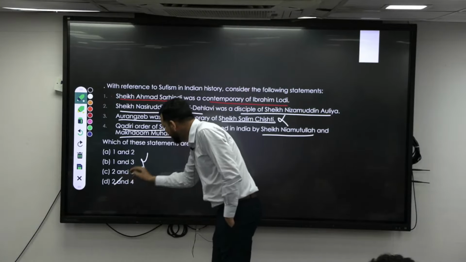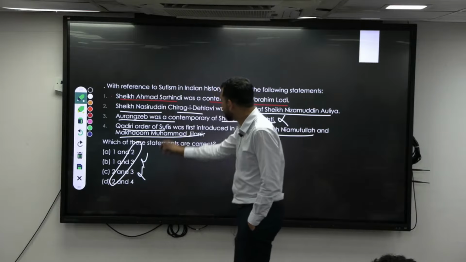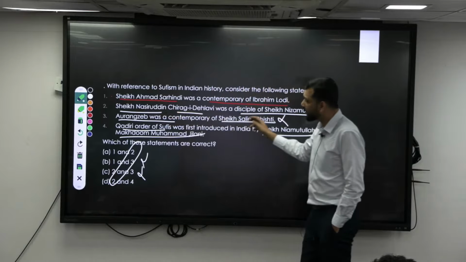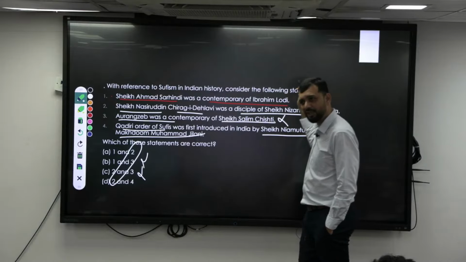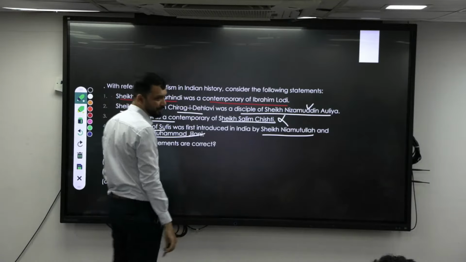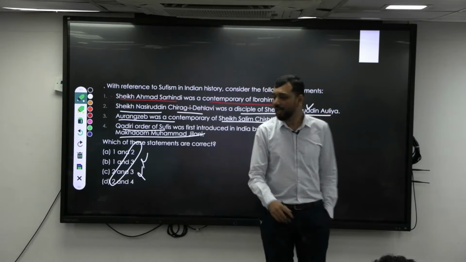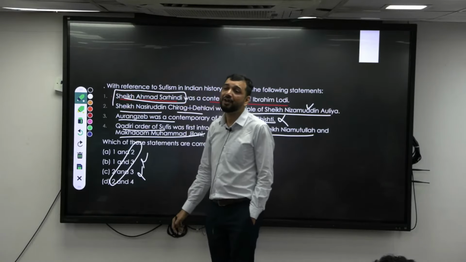So statement 2 is anyway correct. What is 2? Sheikh Nasiruddin Chiragi Delavi was disciple of Sheikh Nizamuddin Aulia. Now I have to pick one between 1 and 4. What I know is that Sheikh Ahmad Sarhindi was contemporary of Akbar.